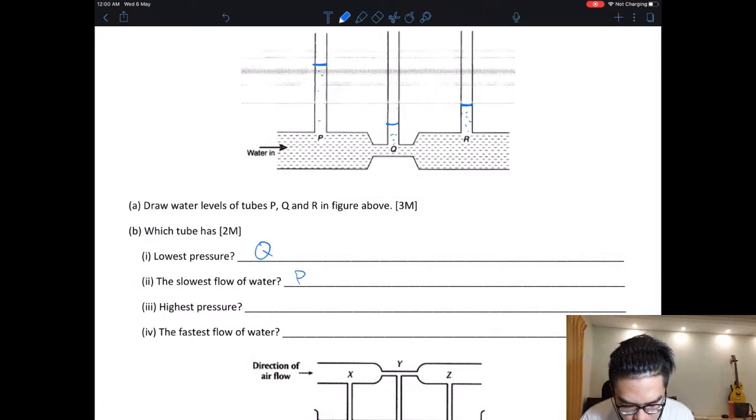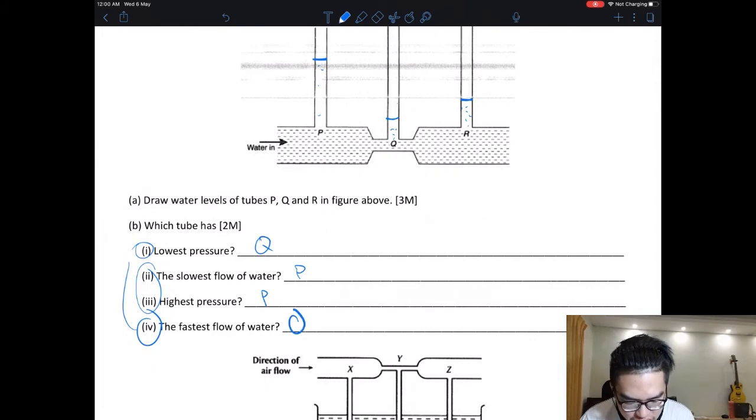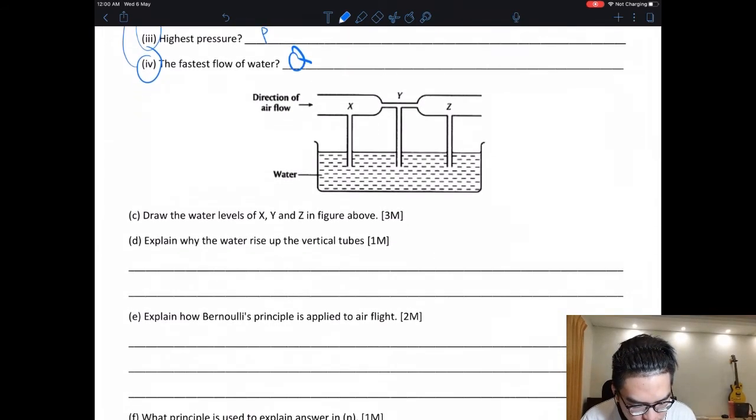Okay, this is the same thing. Fastest flow of water, this and this is the same. Lower pressure means fastest water means Q. This is the air one. Water level XYZ. So velocity is the highest here, pressure is the lowest here. Pressure low, water can go very high because not much gas pushing down. Okay, so second is here. Okay, because I start here, and then the highest pressure is here. Okay, pressure highest because velocity here is lowest.